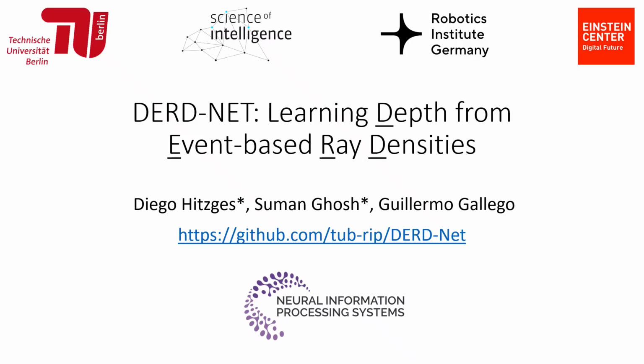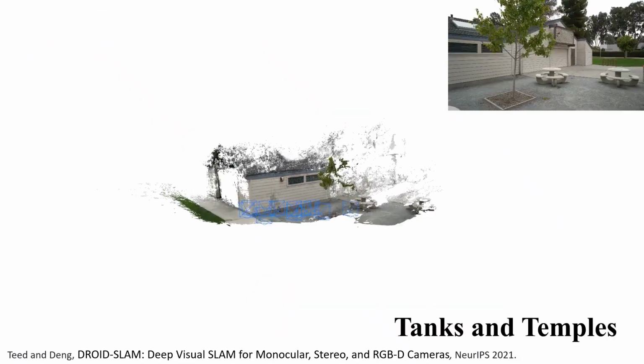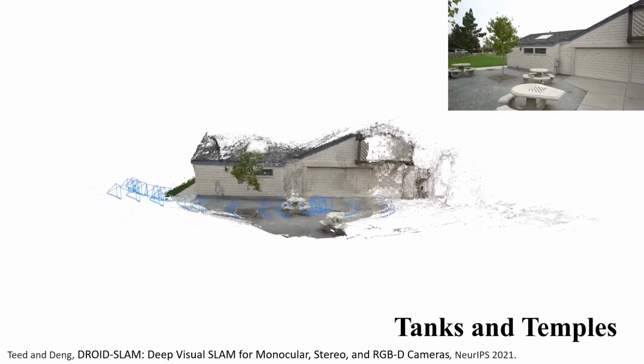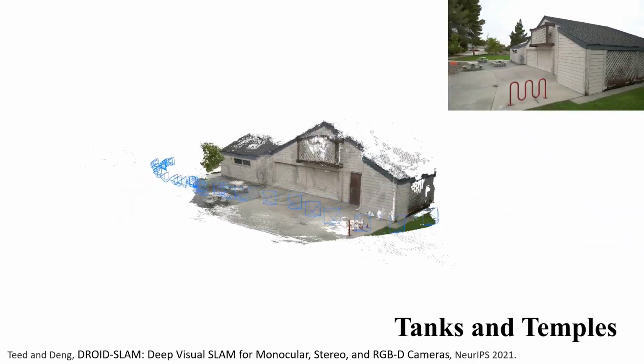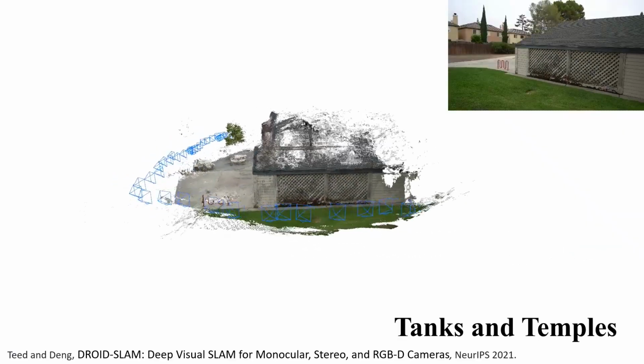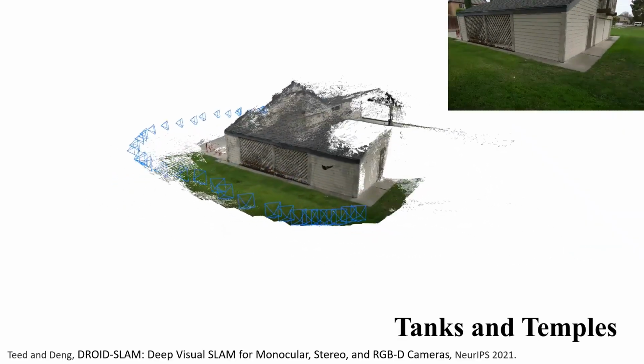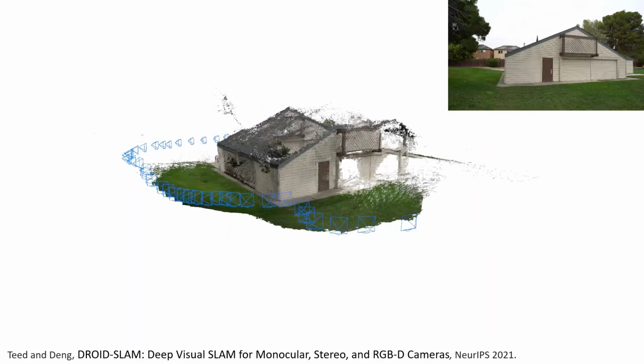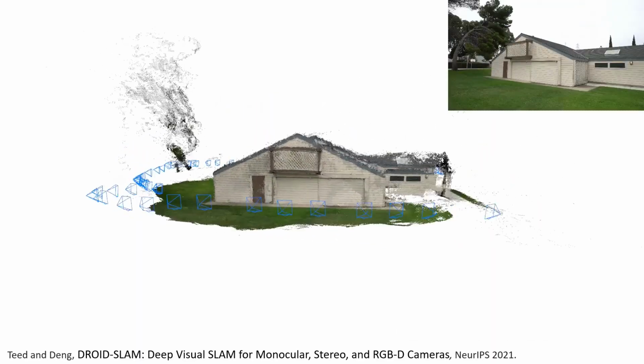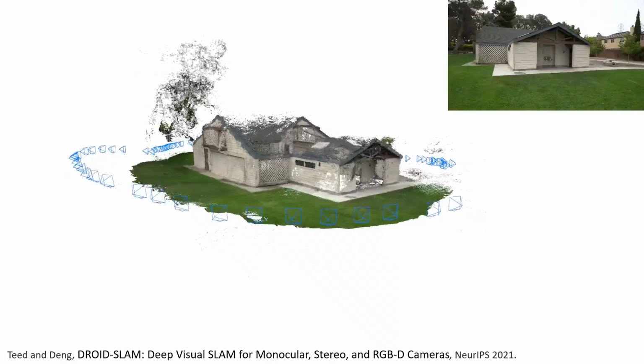Welcome to our paper DERD, Learning Depth from Event-Based Ray Densities. A major goal in robotics is to develop systems capable of autonomous navigation. By accurately estimating the depth of the surrounding objects, robots can build a 3D map of the environment. Traditional cameras combined with AI have been widely used for this task.